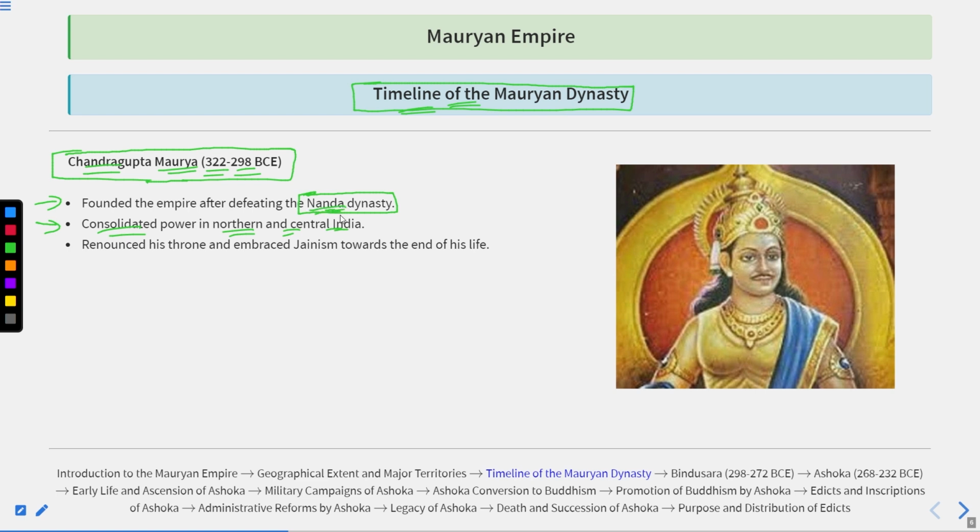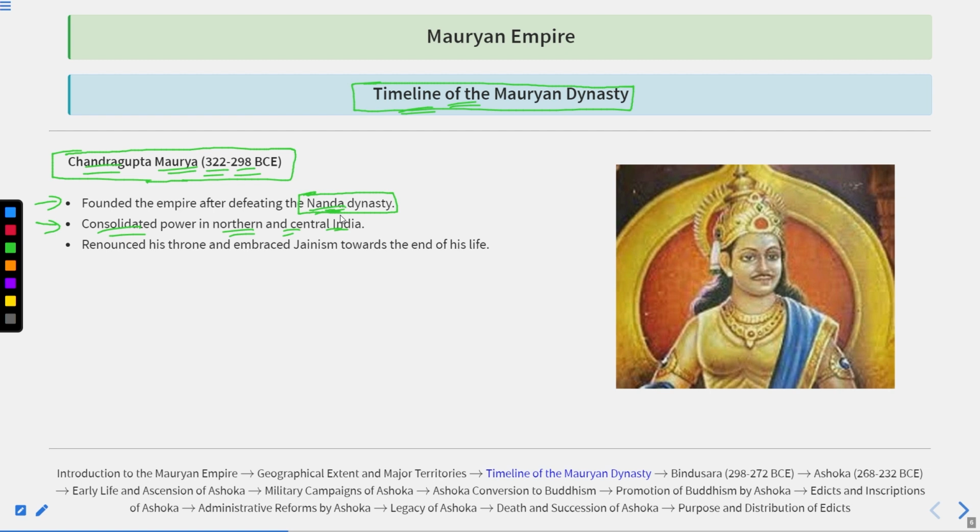Because of this, one of the major invasions that took place at that time was the Macedonian invasion. The Macedonians were coming from the Greek land, and the person leading them was Alexander the Great, the founder of the Macedonian Empire.